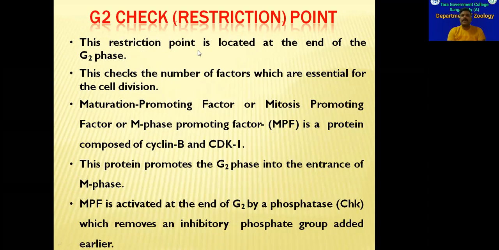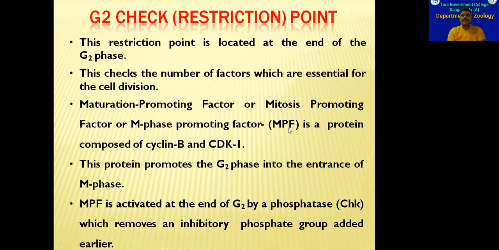This G2 checkpoint is present at the end of the G2 phase. It checks the number of factors which are essential for cell division. Out of them, maturation promoting factor MPF, or mitosis promoting factor, or M phase promoting factor, is very, very important. MPF is nothing but cyclin B and CDK1. So the cyclin B and CDK1 complex is called MPF. Cyclin B production should reach maximum level, then only will this MPF be formed.